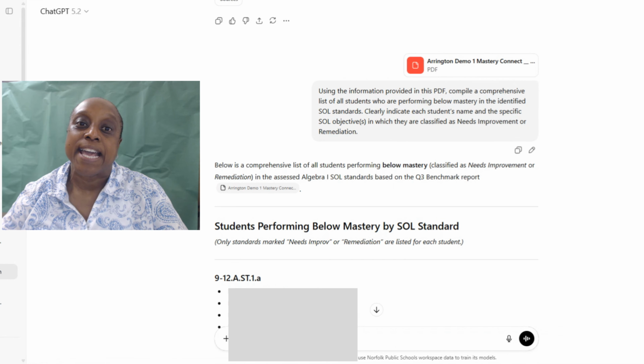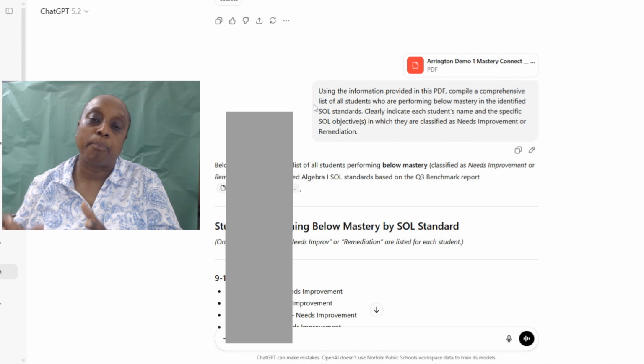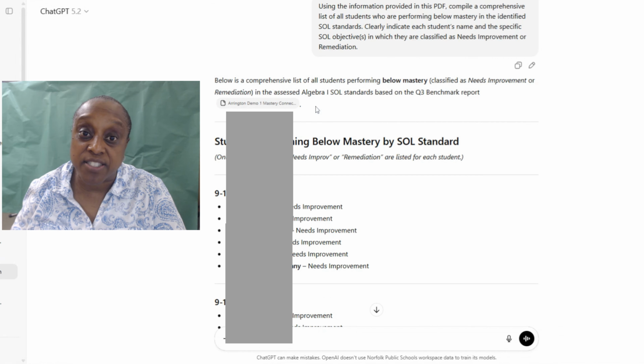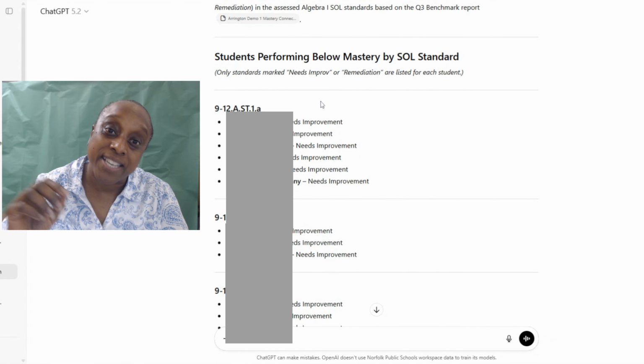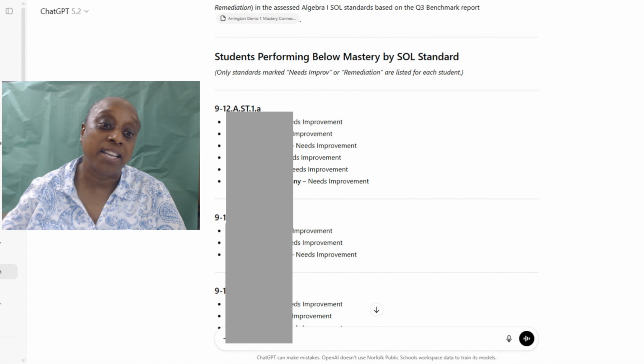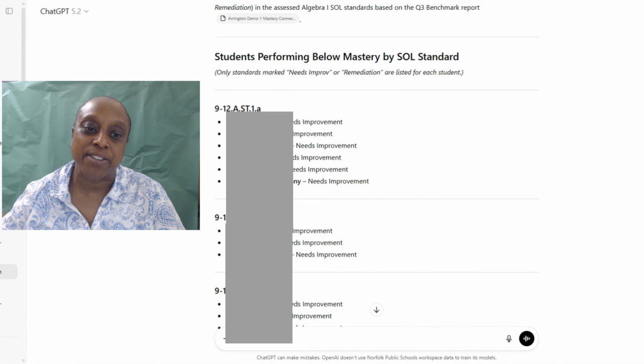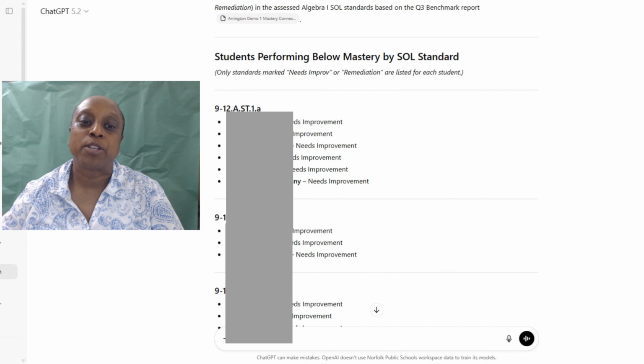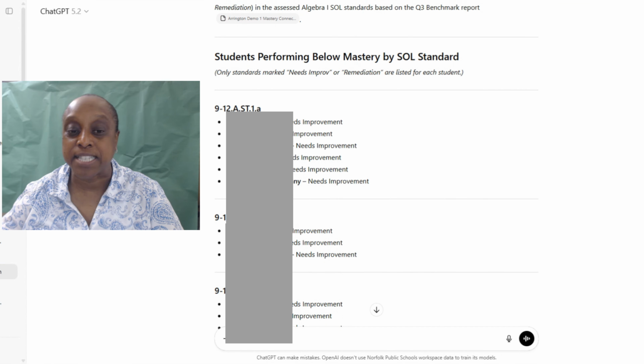So when I scroll down, ChatGPT broke apart in a matter of seconds to like a minute all the SOLs that students needed improvement on or remediation. And underneath that standard, you'll see the standard right here, and these students' names are blocked out, but you'll see that these students need improvement in that standard.